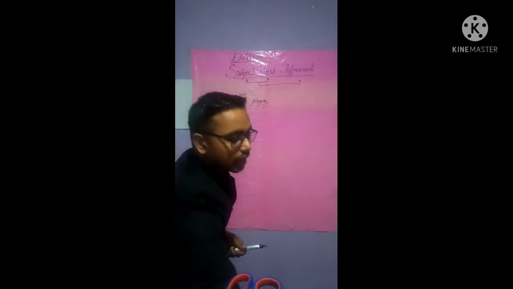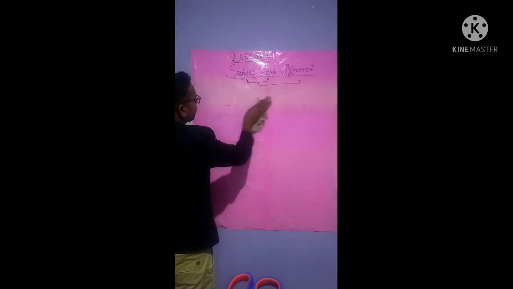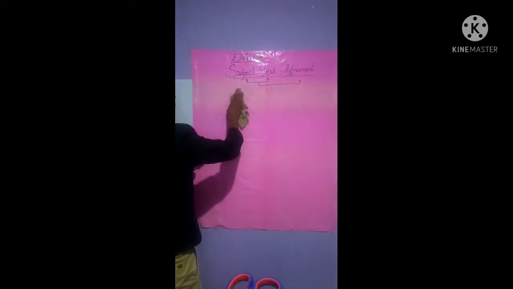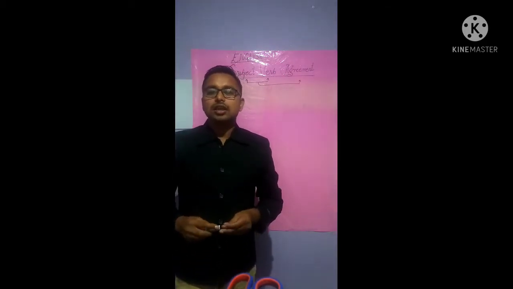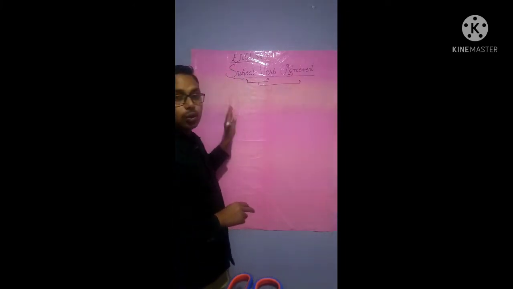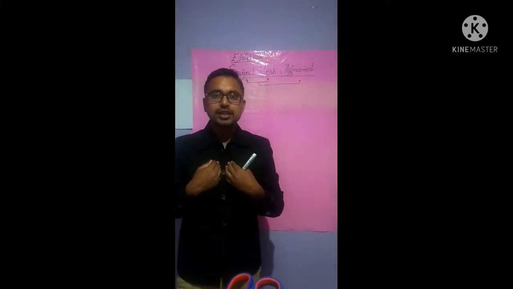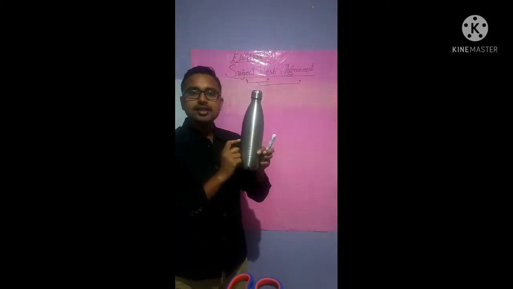What I mean to say, students, is this. What is the subject here? The subject talks about the person or thing. When I wrote "I," I am a person. If this is a water bottle, this is also a thing.